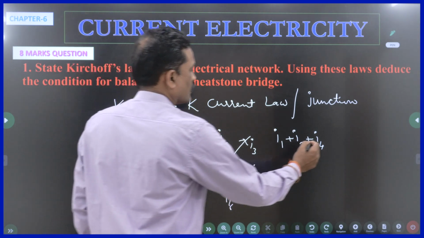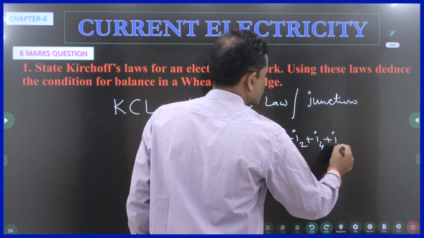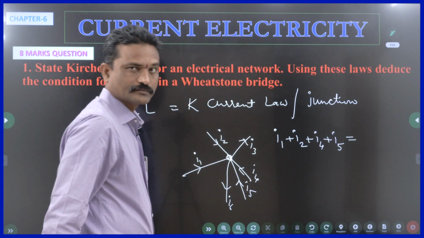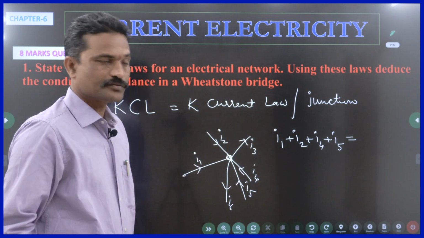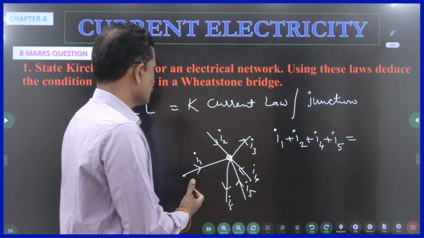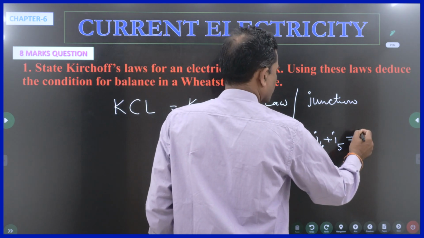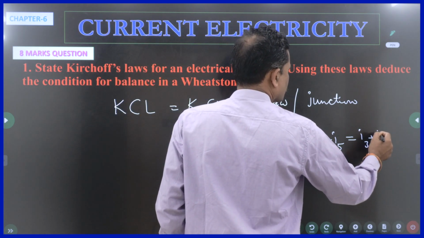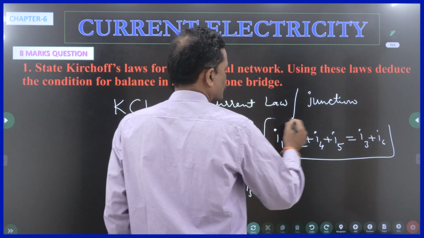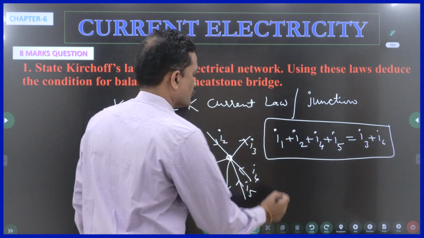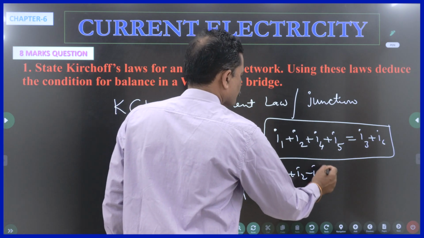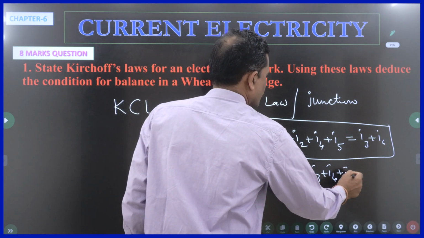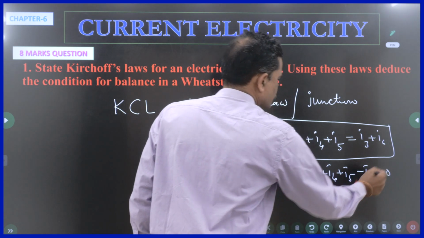Another one, I5, is also coming. So these are the incoming currents. The amount of incoming current is equal to the amount of outgoing current. What are the outgoing currents? One is I3, the other one is I6. If you write this, you will get 1 mark. If you want, you can write I1 plus I2 minus I3 plus I4 plus I5 minus I6 is equal to 0.